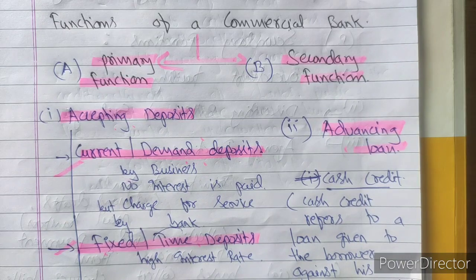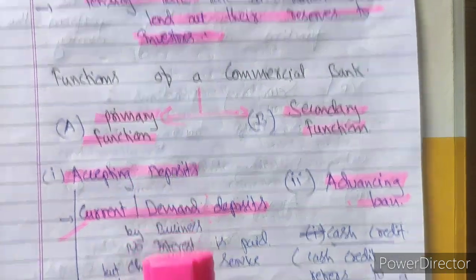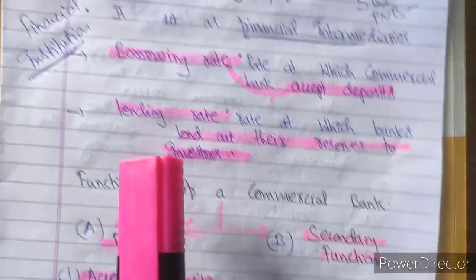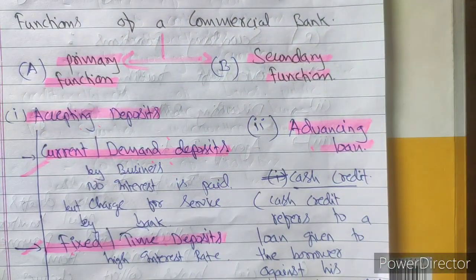Now, two rates I have discussed just now with you. On accepting deposits, what is the rate? The rate is known as the borrowing rate. On advancing loans, what is the rate? The rate is known as the lending rate. I hope the concept is clear to you. Then advancing loans. Now again, like we have seen in accepting deposits, the three main types,